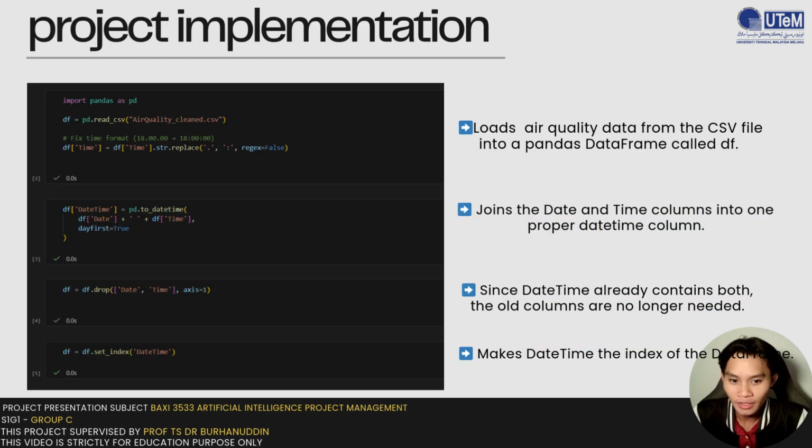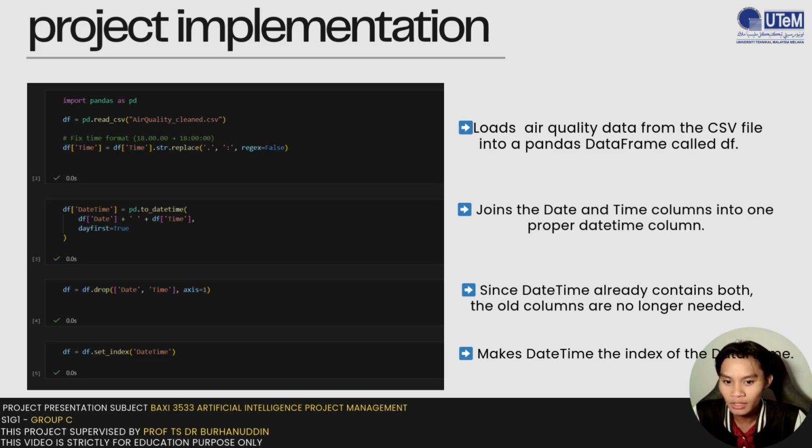Assalamualaikum, Doctor. My name is Iqbal, and I will show you the technical implementation of our air quality AI project. So we started with data pre-processing, which is crucial for handling time series data effectively. As you can see in the code snippet here, first we loaded our raw air quality data set using the pandas library, and then